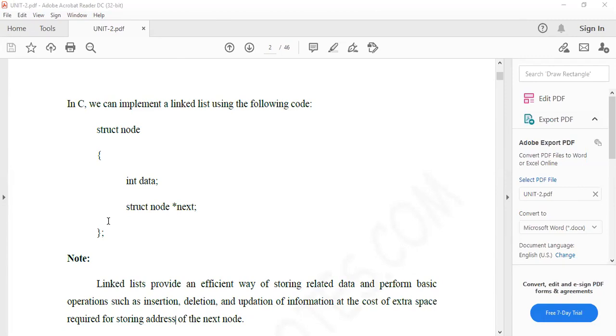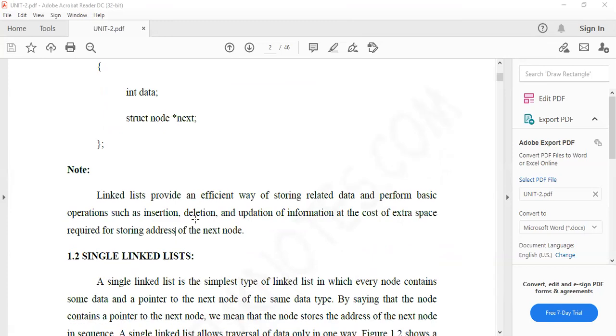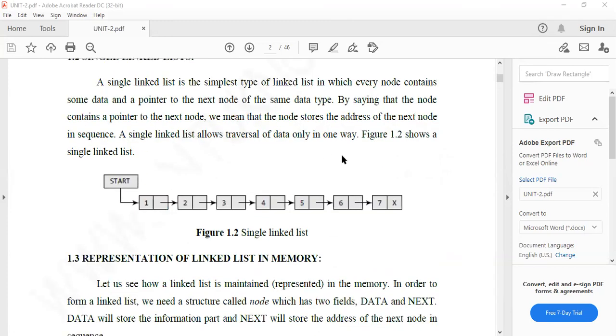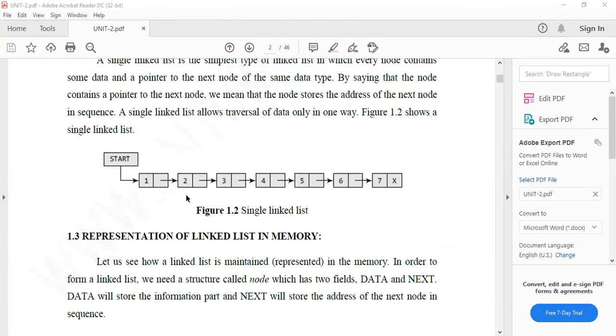So this is struct node star ptr. Why are we using the star here? A pointer is represented by a star only. Already you know this concept. No space here: struct node space star, struct node star, ptr or next, previous or next, whatever it is, not a problem. So this is the single linked list. See here, every node is connected to the next node.